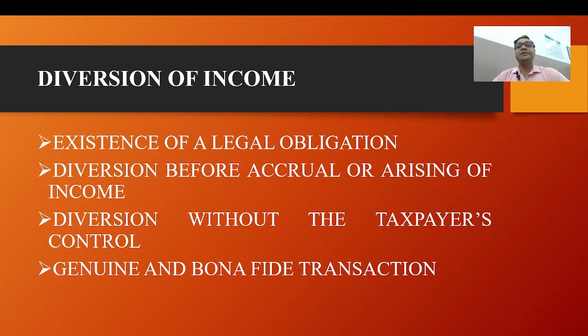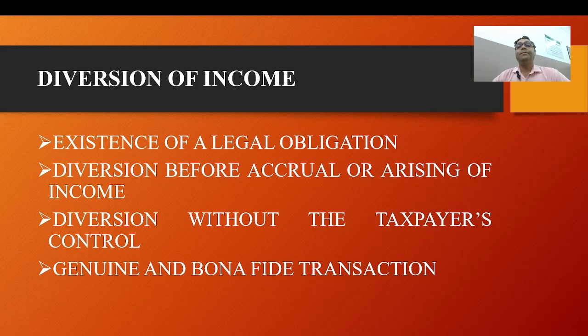I will discuss the details of accrues and arises in Block 2 when I define the definition of income, and I will discuss the definition of the person. This legal obligation can arise from a contract, an agreement, or any other legal arrangement. Number two, diversion before accrual or arising of income.